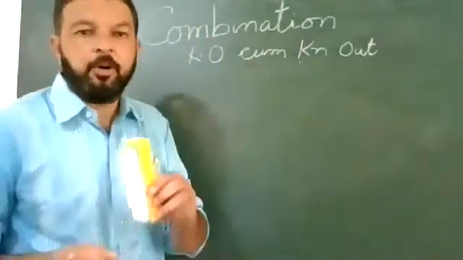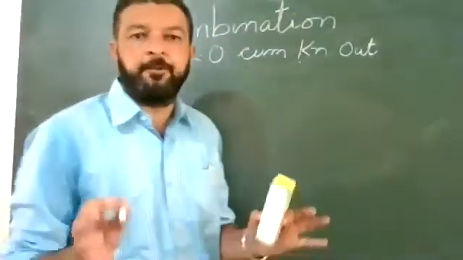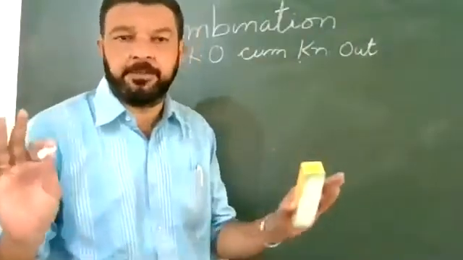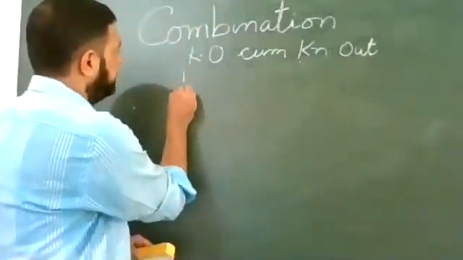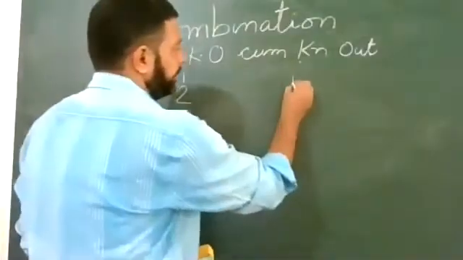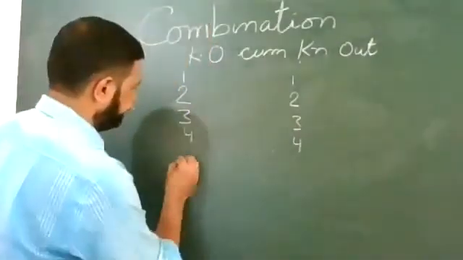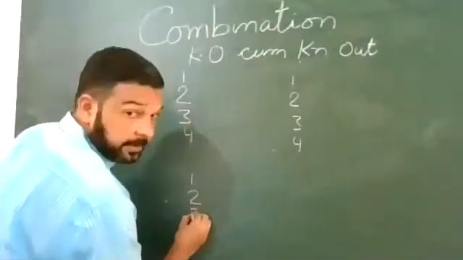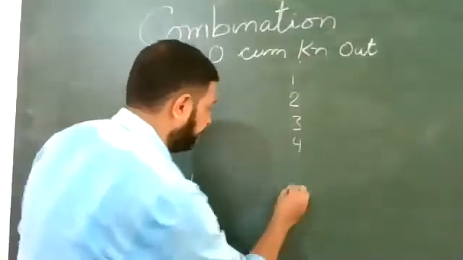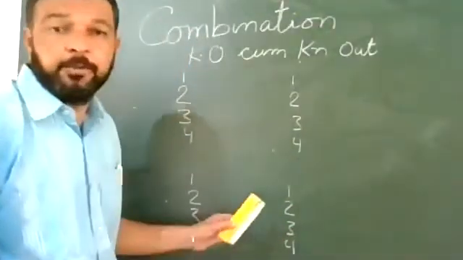What is a knockout come knockout tournament, and how do we conduct it? We are taking just an example of four teams, not more than that, from each zone: 1, 2, 3, 4. Is it clear to you?